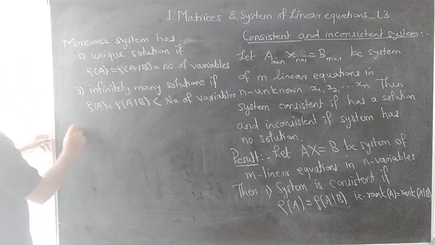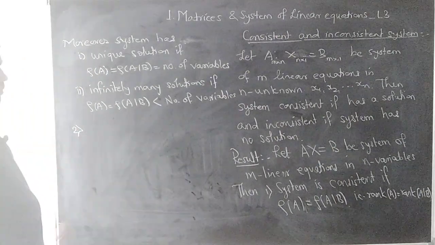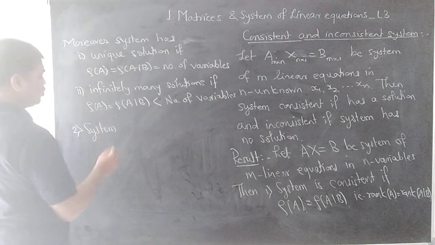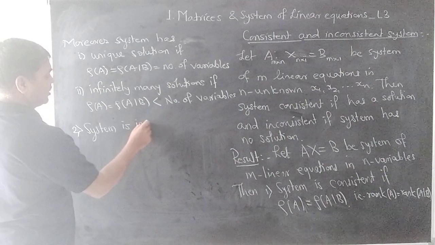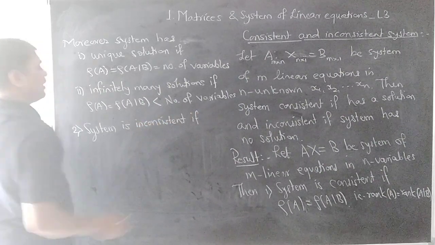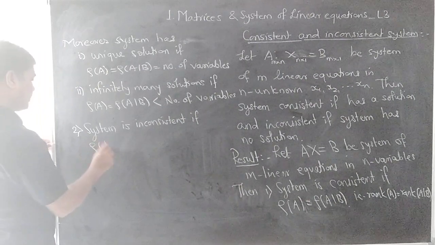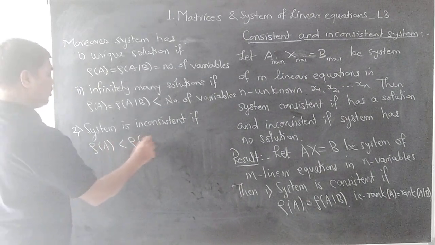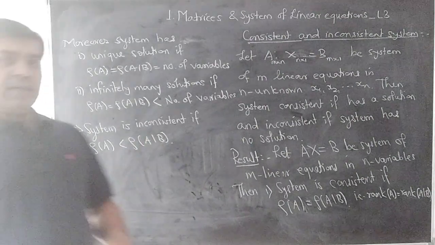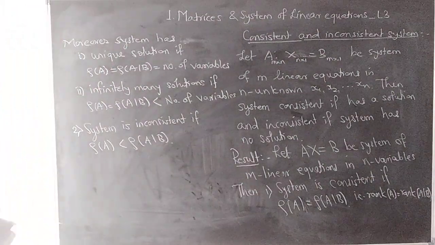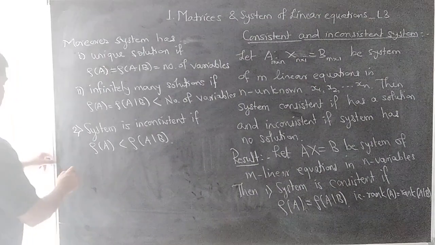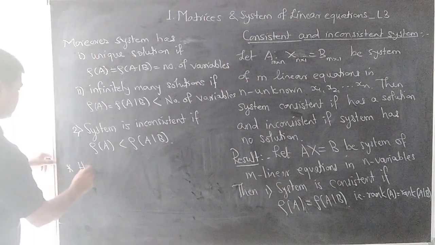And second, the system is inconsistent, it has no solution, if rank A is not equal to rank AB. Then the system is inconsistent. Okay. Then there is the concept of homogeneous and non-homogeneous system.